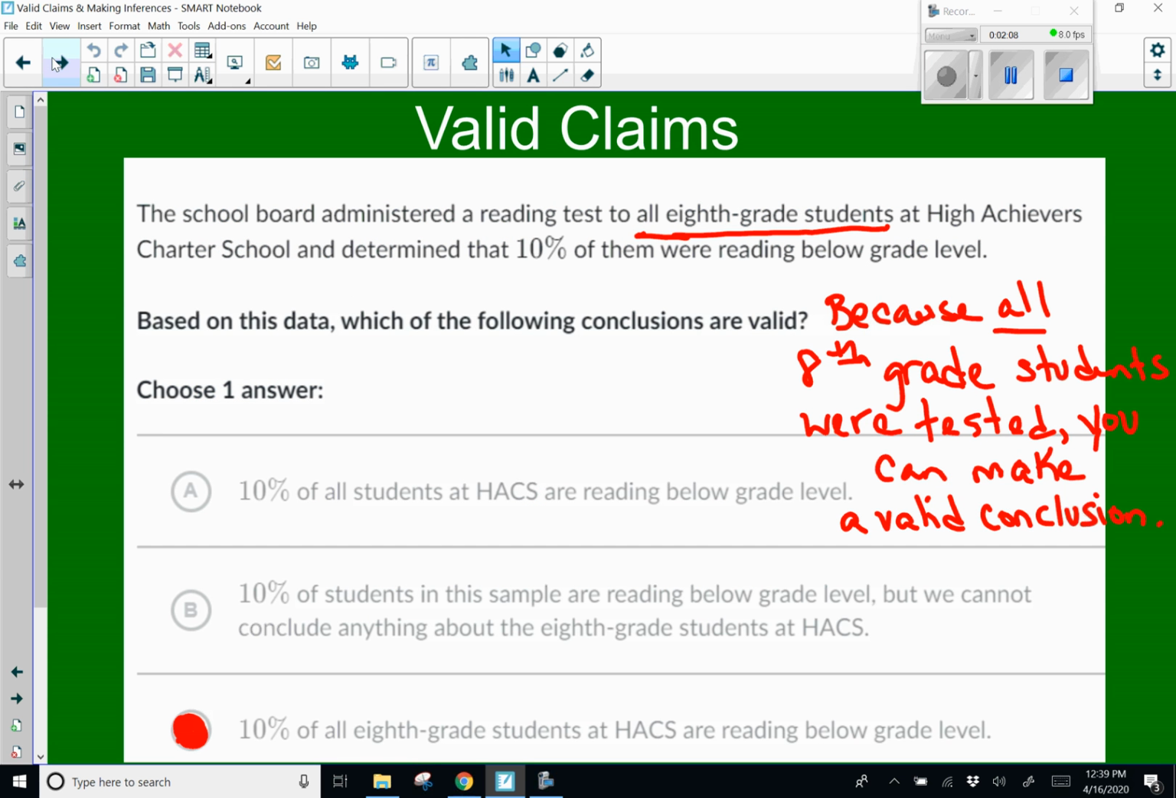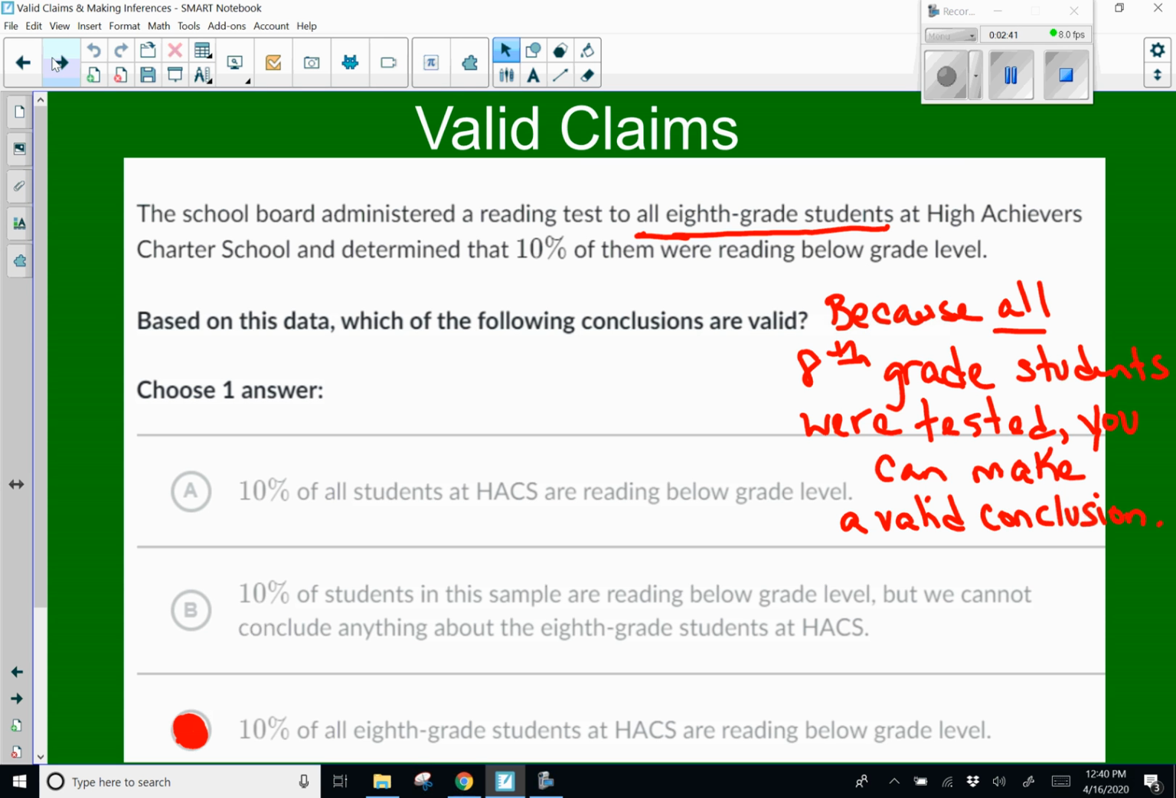The school board administered a reading test to all 8th grade students at High Achievers Charter School and determined that 10% of them were reading below grade level. Based on this data, which of the following conclusions are valid? Notice that they administered the test to only 8th grade students, okay? So because all 8th grade students were tested, you can make a valid conclusion. Looking at the answer choices, A doesn't work because it says 10% of all students. Well, that's not true because the only ones surveyed were 8th grade students.